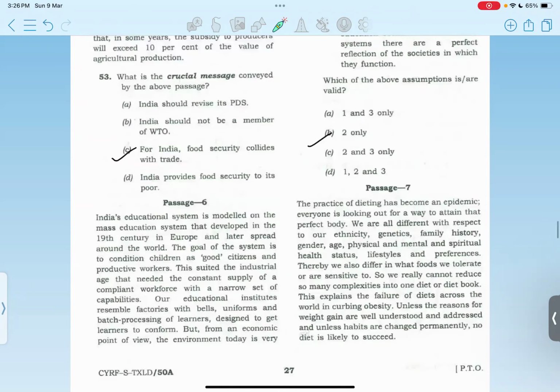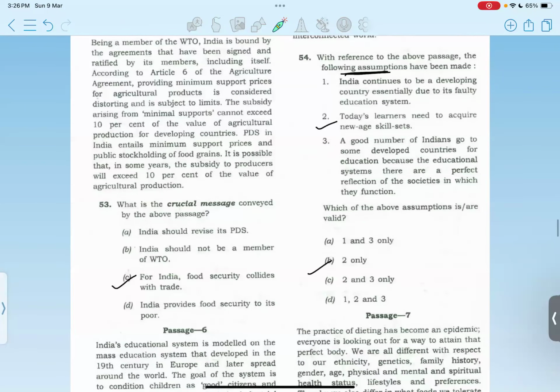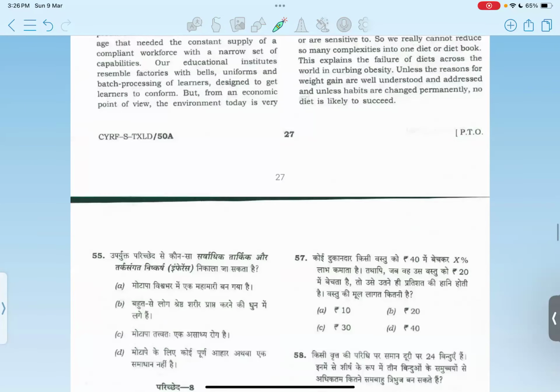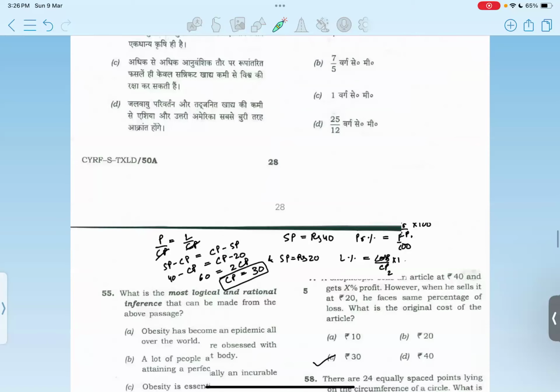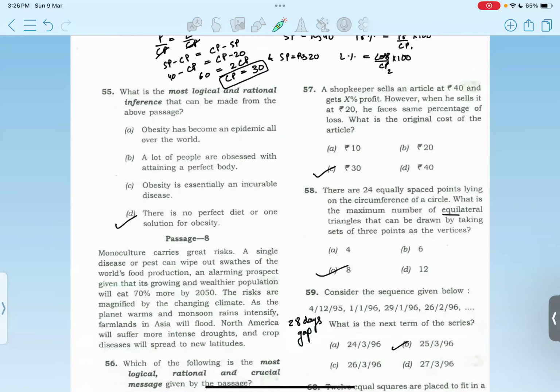Then we have to identify the valid assumptions. Only 2 should be correct: today's learners need to acquire new age skill sets. Option B. Fine. We have passage 7. Here again, the rational inference that can be drawn should be that there is no perfect diet or one solution to deal with obesity. Option D.